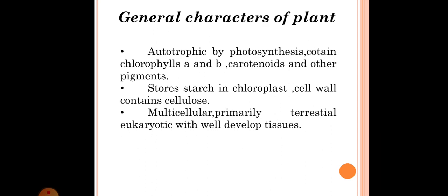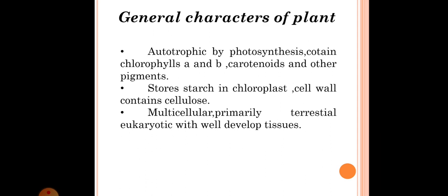Plants are autotrophic by photosynthesis, and contain chlorophyll A and B, carotenoid and other pigments. So the plants are autotrophic. Autotrophic means plants can synthesize their own food material by using sunlight, or sun ray energy, or light energy, and they contain chlorophyll A and B.